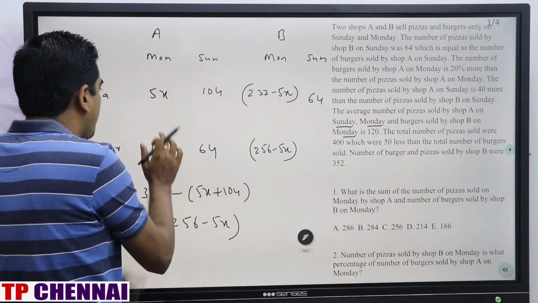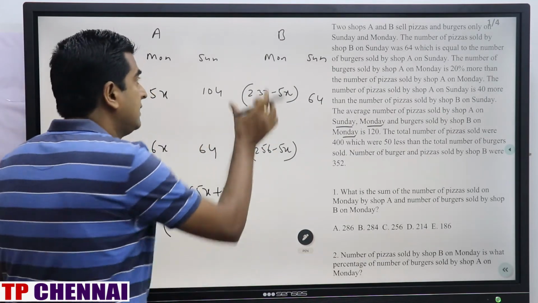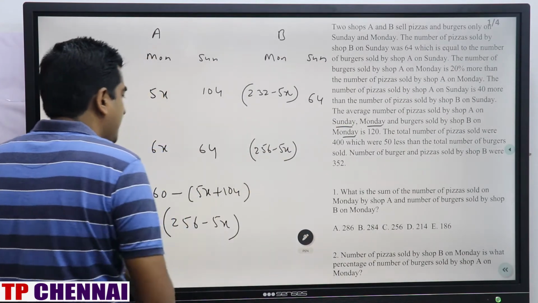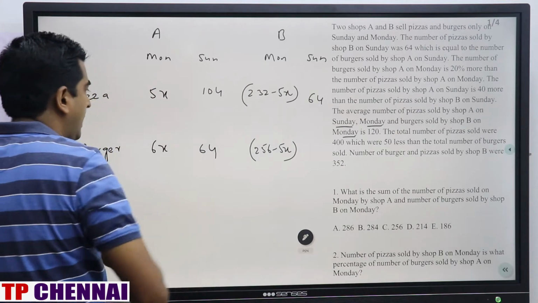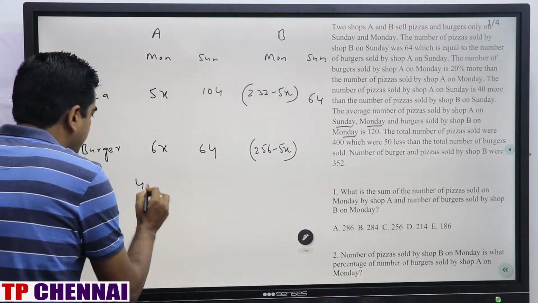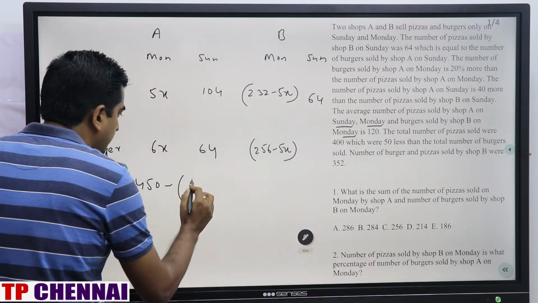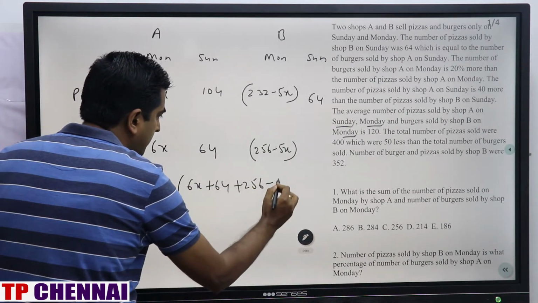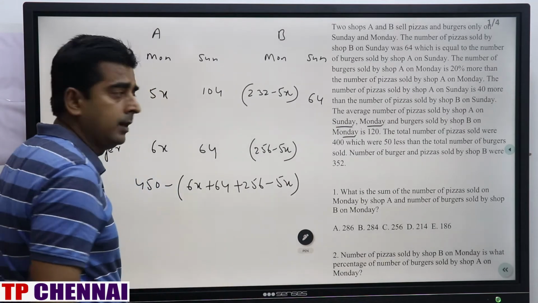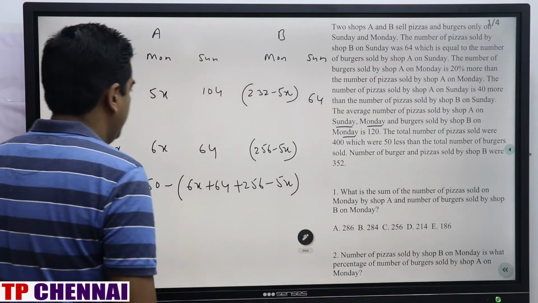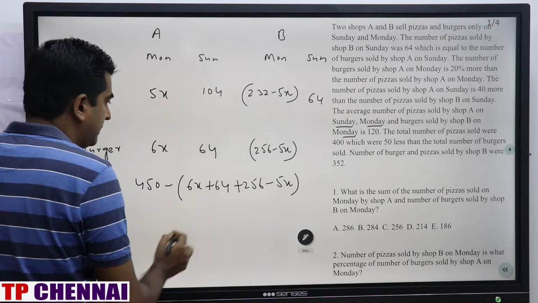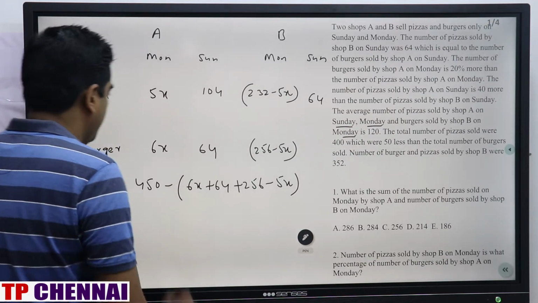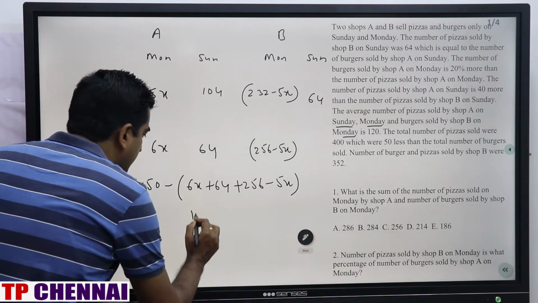Burgers of shop A on Monday, Sunday we know, as well as burgers of shop B on Monday we know. So Sunday is 450 minus this part. So 450 minus 6x plus 64 plus 256 minus 5x. 256 plus 64 is 320. 450 minus 320 is 130.